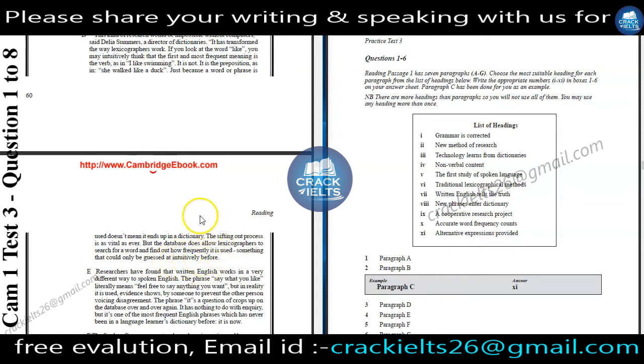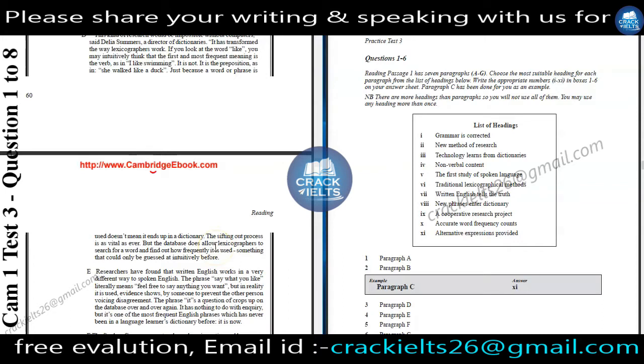That means the writer is talking about the counting of words. And in the last line, the writer said that the database does allow lexicographers to search for a word. They can find a word and find out how frequently it is used.